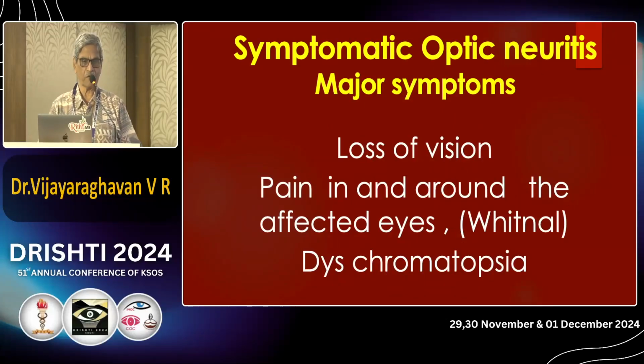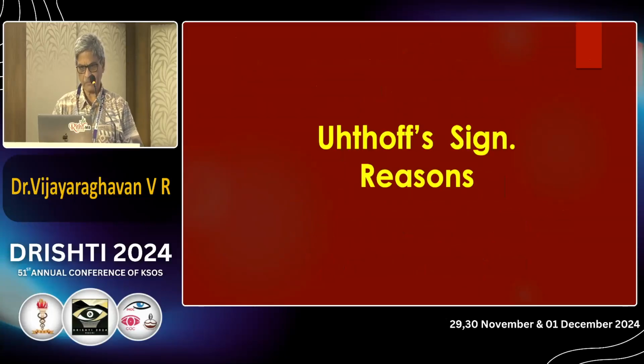What are the symptoms? Loss of vision, of course. Pain on movements. Elevation and adduction is a classical exam question again for PGs. On elevation and adduction, the patient will experience pain. The reason is, the superior rectus and medial rectus tendons have attachment to the dura mater of the optic nerve at its origin. The optic nerve is inflamed, so when these muscles contract, they pull the optic nerve. Naturally, the patient experiences pain. That is called the Whitnall hypothesis.